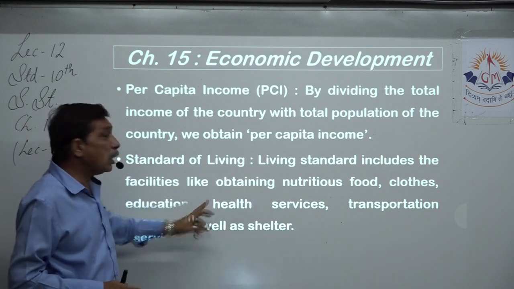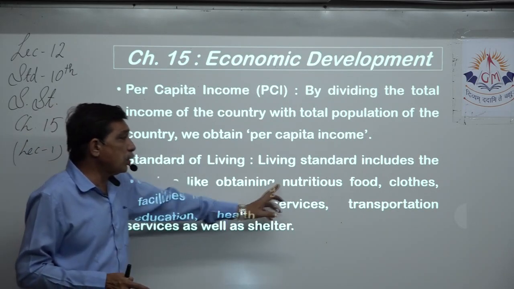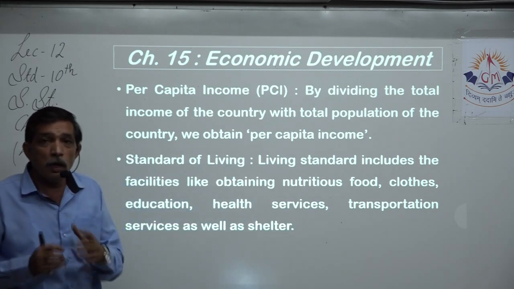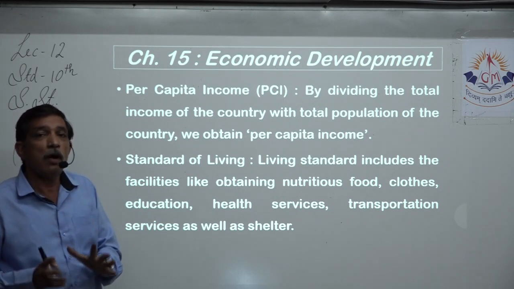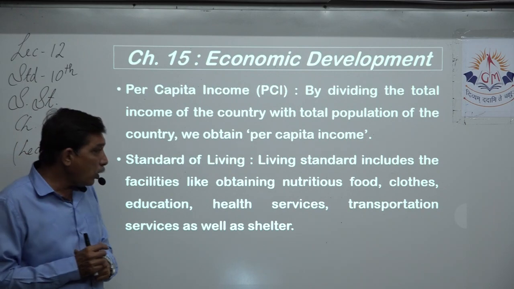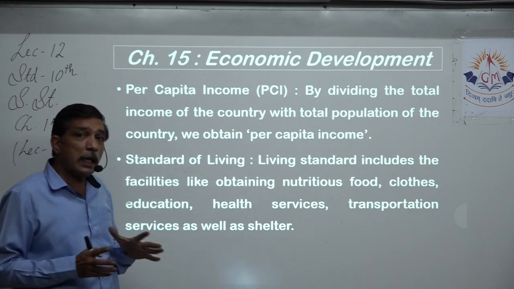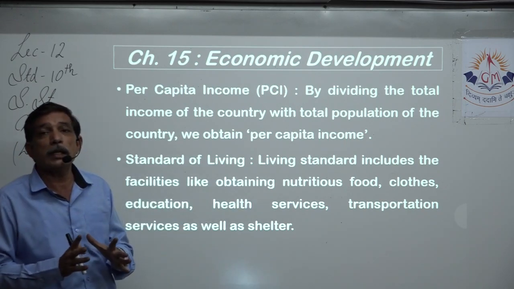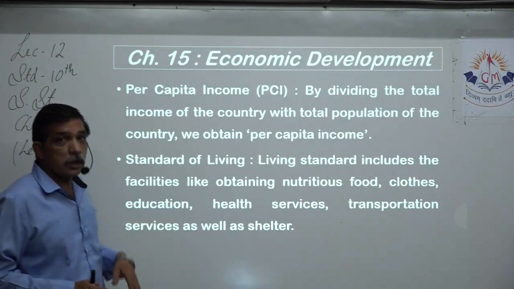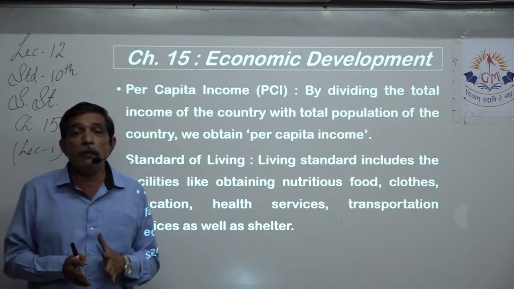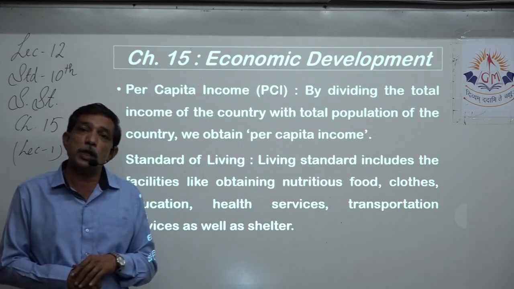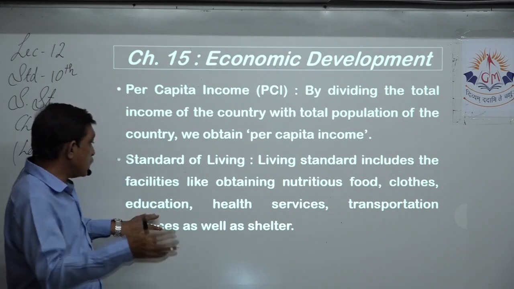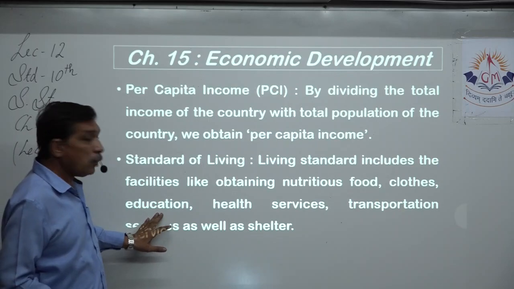So living standard includes lots of things like nutritious food, enough food for each and every person to have. Clothes, they earn that much that they can buy their own clothes. Education, yes, whether they can afford it or not, the government is there to give free education to their children. So that is included in standard of living.